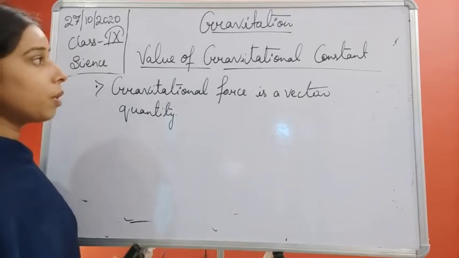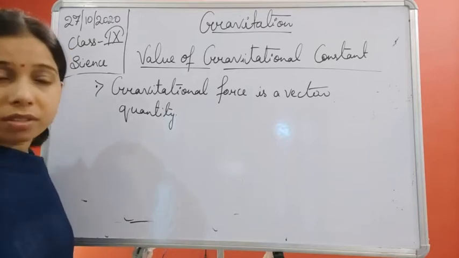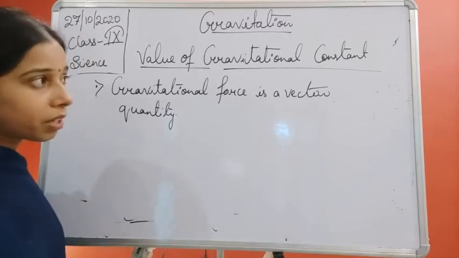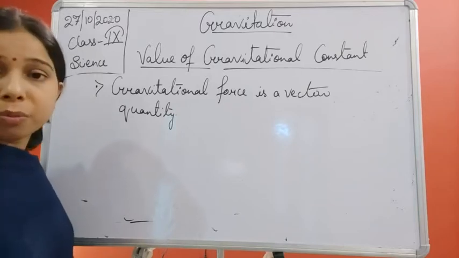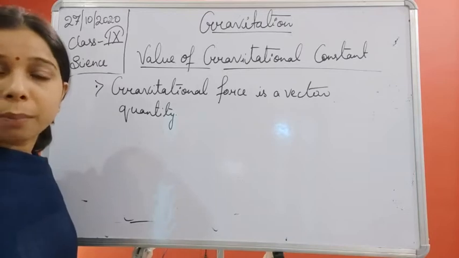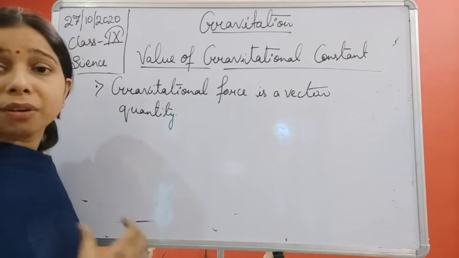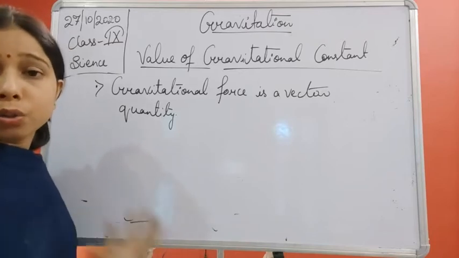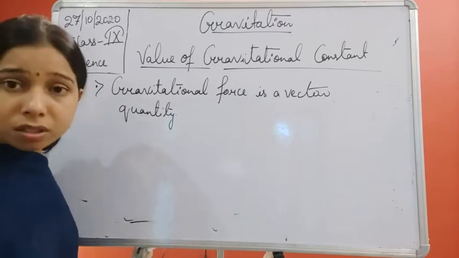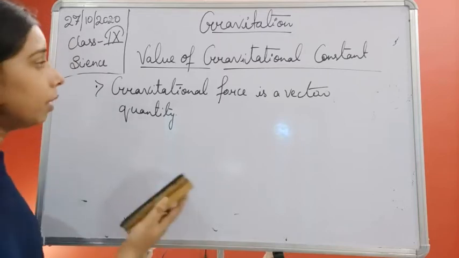Now this was about the value of the gravitational constant. If we have to find the gravitational force of two objects, by taking the value of the gravitational constant also, what value of the force will come, students? Let us see.